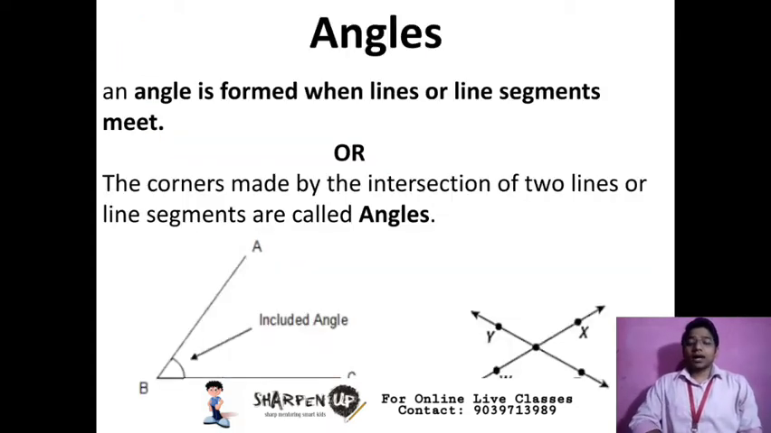Now come to angle. What is an angle? An angle is formed when 2 lines or 2 line segments meet, or in other words we can say the corners made by the intersection of 2 lines or line segments are called angles.